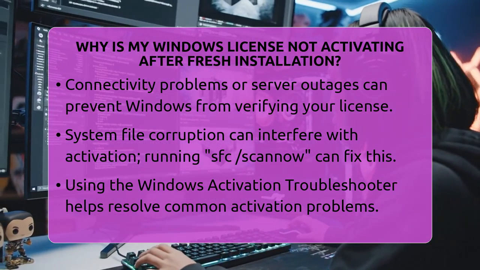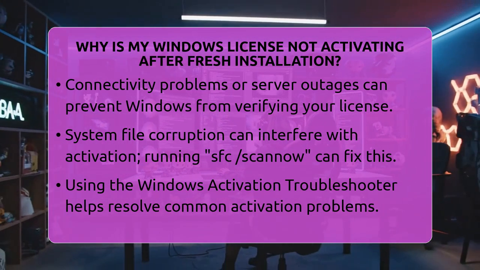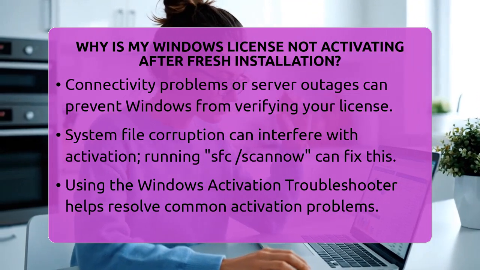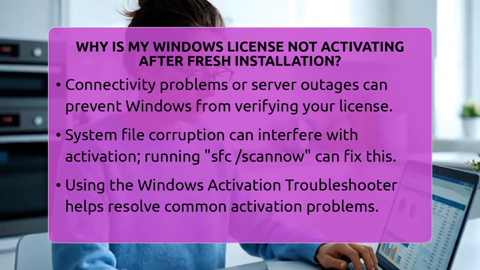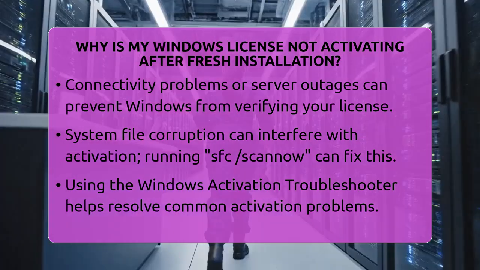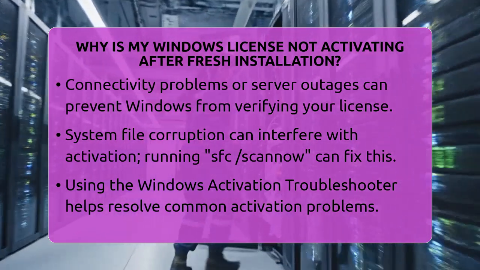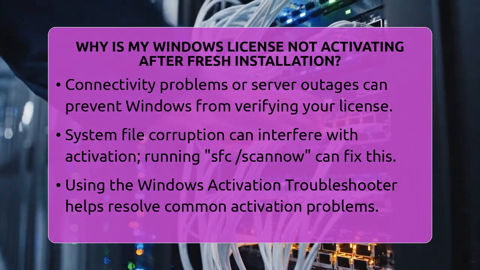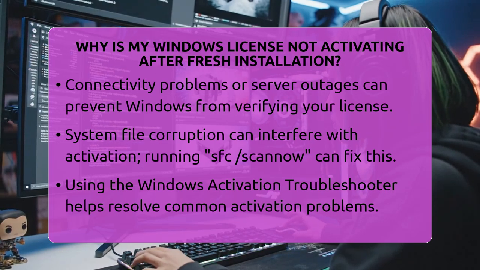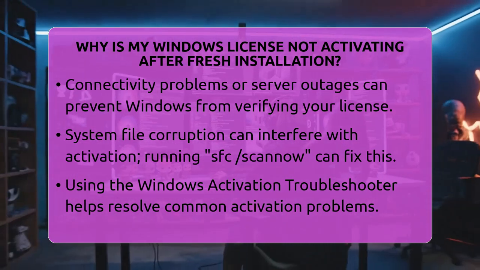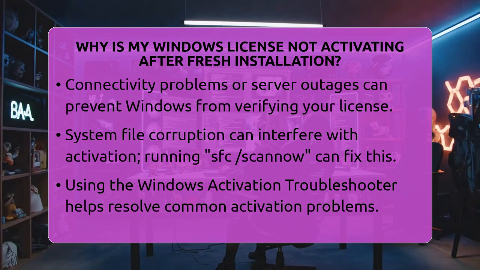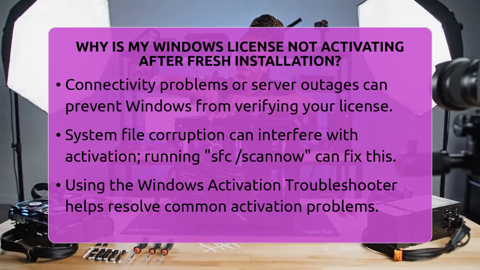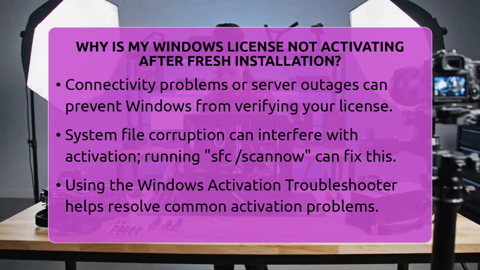System file corruption or glitches can interfere with activation. Running a system file check with the command sfc can repair corrupted files that might be causing issues. Using the Windows Activation Troubleshooter, found in Settings under Update and Security, can help resolve many common problems. If your license is embedded in the motherboard firmware, known as an OEM license, sometimes updates or motherboard replacements wipe the key. In these cases, you might need to manually enter the product key or contact Microsoft support for help.